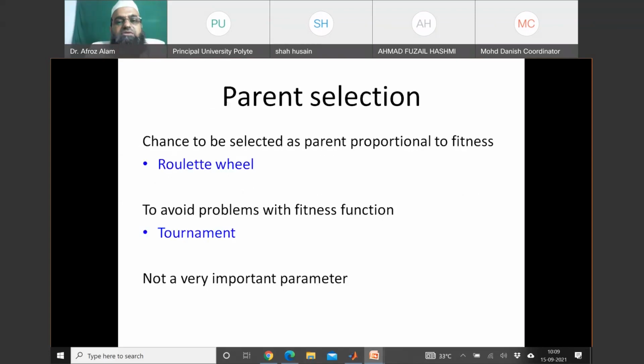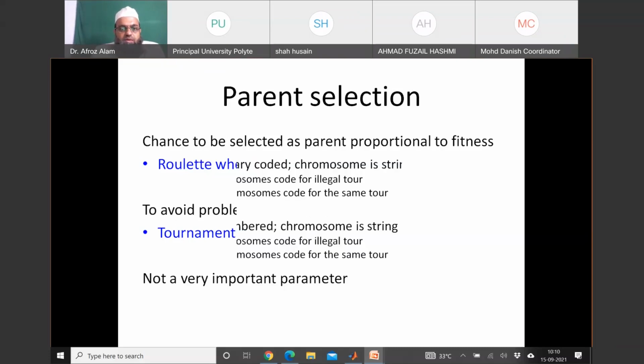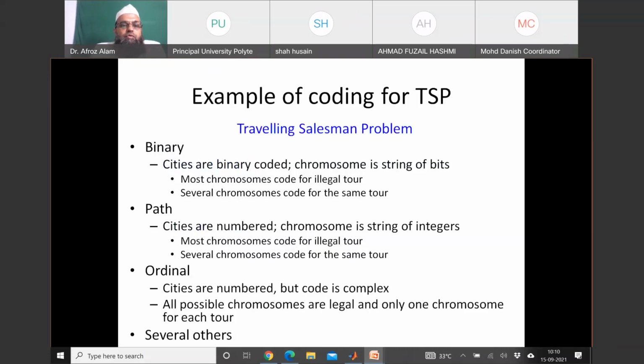Now come to the chances of being selected for crossover, that is, how the parents are selected for crossover. The chance to be selected as a parent is proportional to fitness, but not directly proportional to fitness. We have the roulette wheel technique, and the tournament, to avoid the problem with the fitness function.